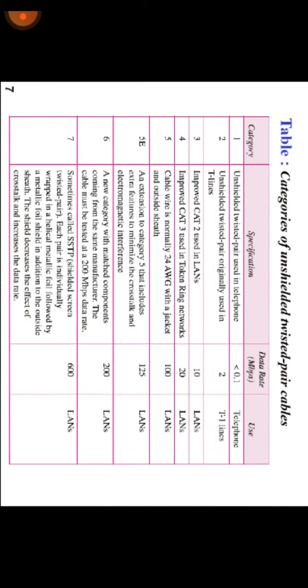Next, these are the categories of the unshielded twisted pair cables, so you can go through this. Each specification mentions its own data rate in Mbps and what it is used for. Let us see the first one. This is an unshielded twisted pair cable used in telephones, with a data rate of less than 0.1, and it is used in telephones. Likewise it is used in LANs and T1 transmission lines, and it goes on.